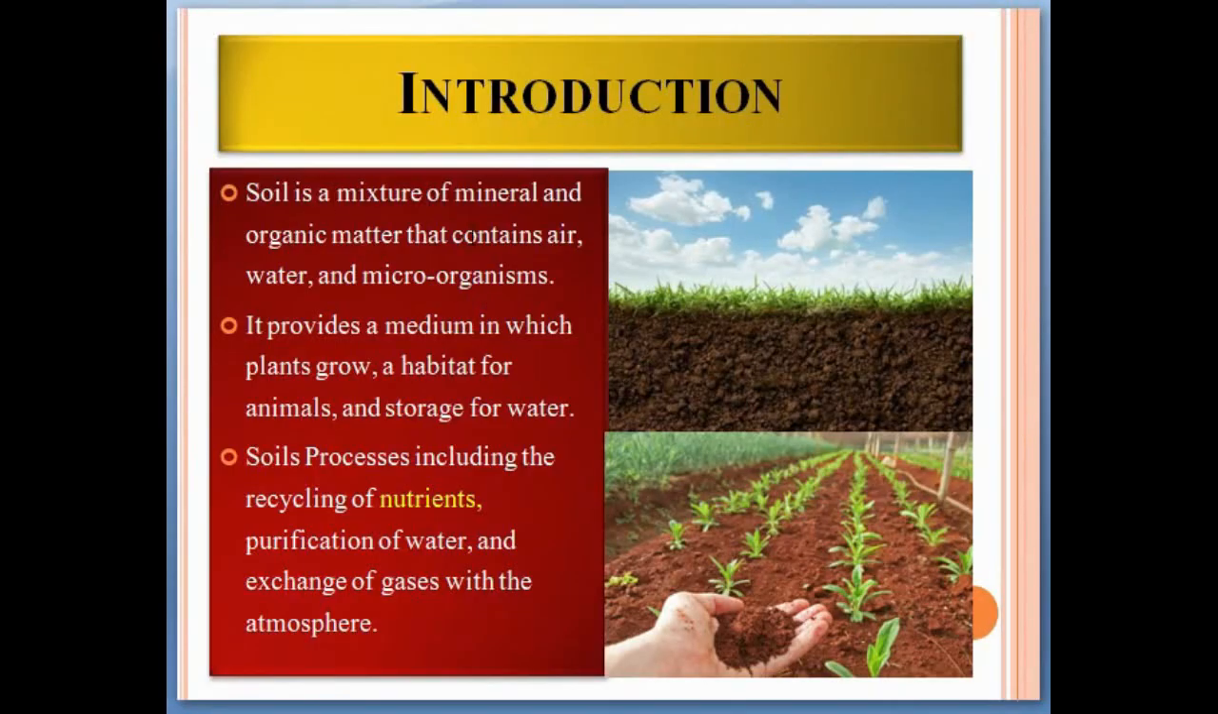So soil is a mixture of mineral and organic matter that contains air, water and microorganisms. It provides a medium in which plants grow, a habitat for animals, and storage for water. Soil processes include the recycling of nutrients, purification of water, and exchange of gases with the atmosphere. So this is the soil. Soil is actually a mixture of mineral, organic, and inorganic matter that contains water and microorganisms. So these organic and inorganic matter help to grow a plant.